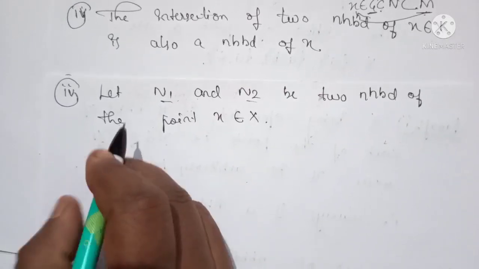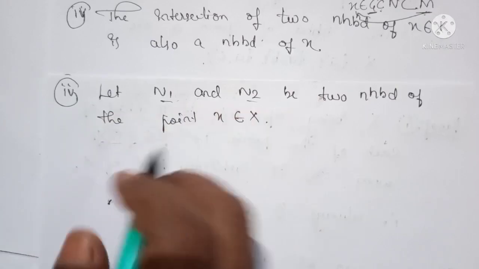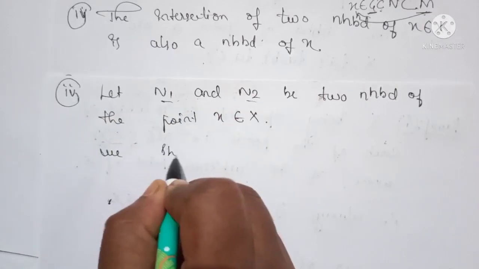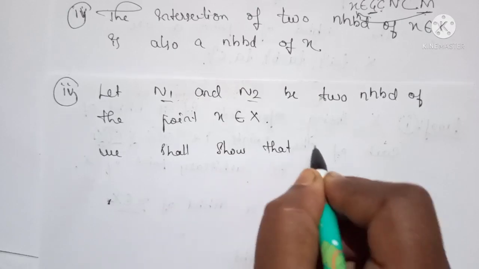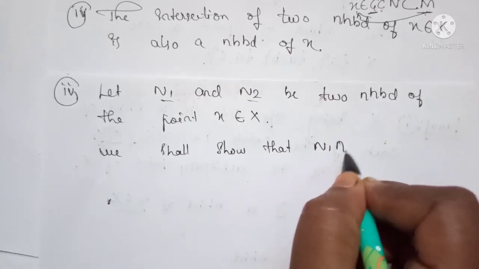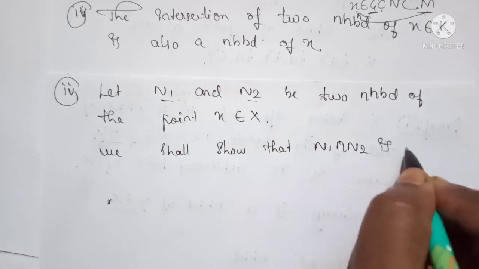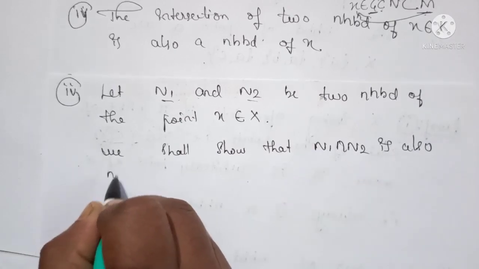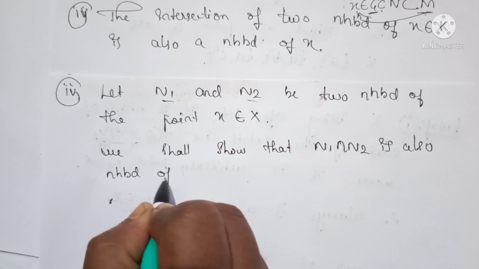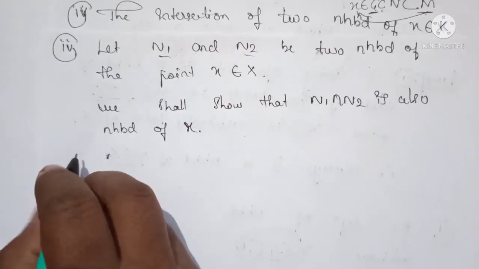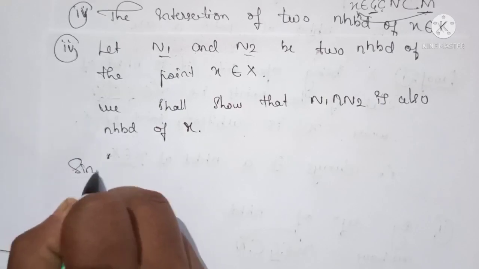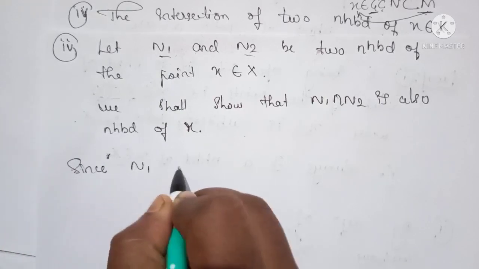So we shall show that N1 intersection N2 is also a neighborhood of x. Now, since N1 and N2 are